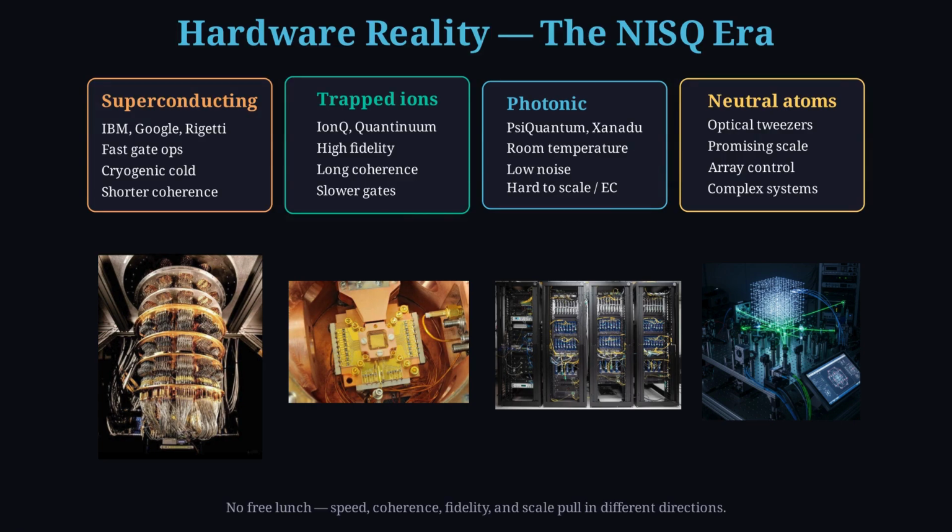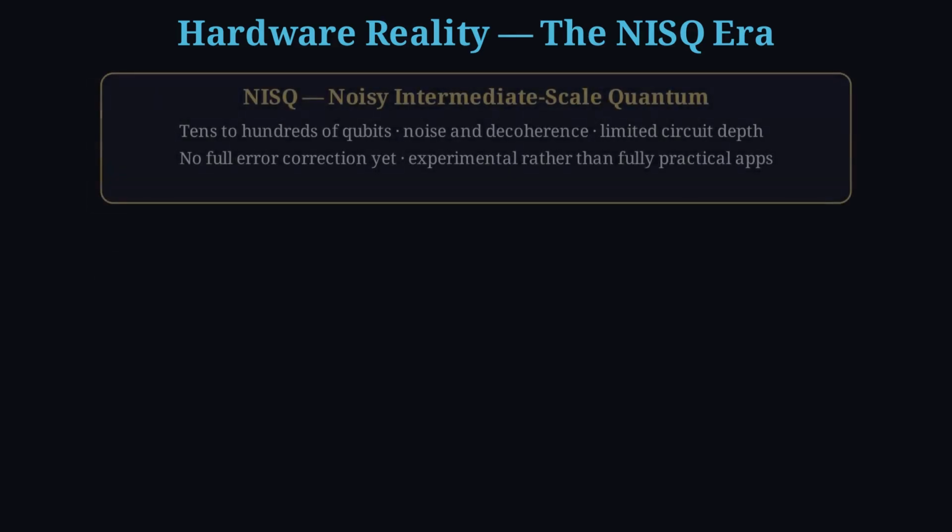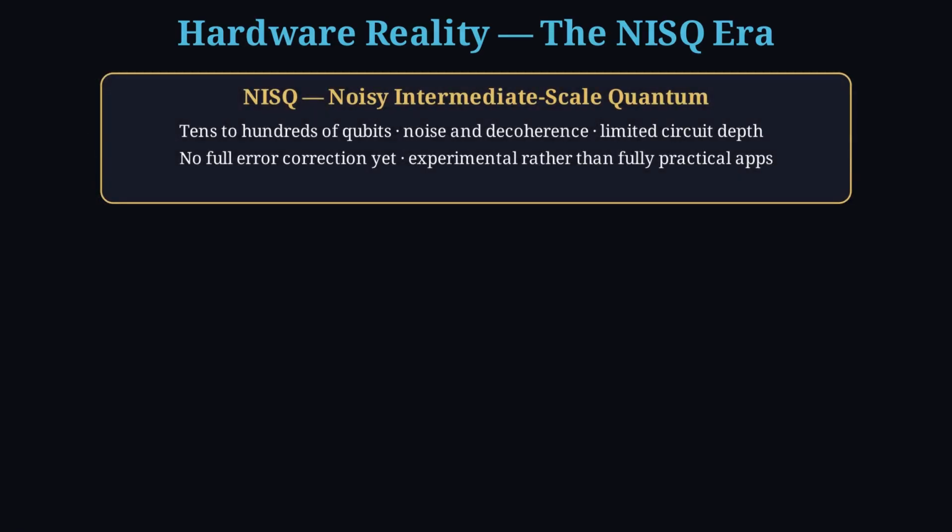Photonic qubits can run at room temperature with low noise, yet scaling and error correction are hard. Neutral atoms in optical tweezers promise large arrays, with complex control underneath. Every platform is a trade, none is free. That is why we call this the NISQ era. Noisy intermediate scale quantum. Tens to hundreds of qubits, battered by noise and decoherence, limited circuit depth, and still without